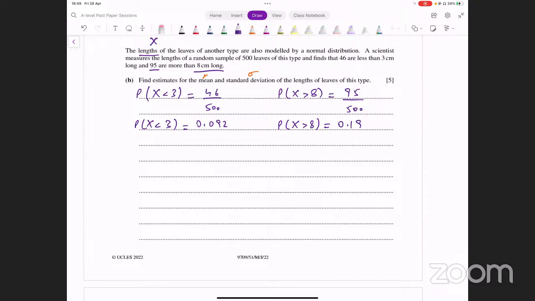तो हम क्या करते हैं, सबसे पहले हम इस तरह लिख देते हैं, इसको z की टर्म्स में लिखते हैं. This becomes z less than something that is equal to 0.092. And in the other case, we say z greater than something is equal to 0.19. And now we think of the normal distribution curve. This is what the curve looks like roughly. Okay.